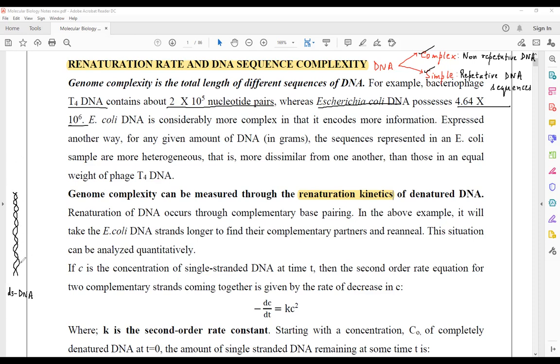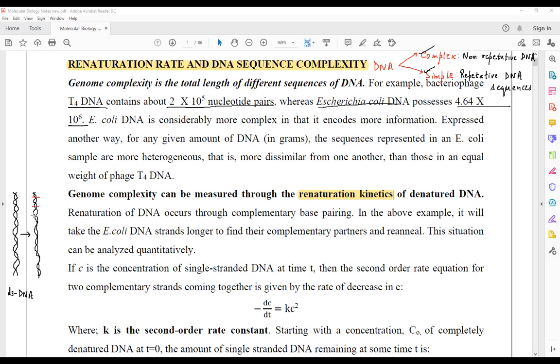Now, this dsDNA molecule is going to undergo shear degradation. Shear degradation means it would be fragmented into pieces. This DNA will be fragmented into very small pieces on the basis of shear degradation.